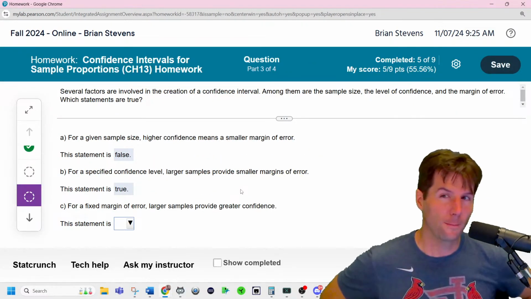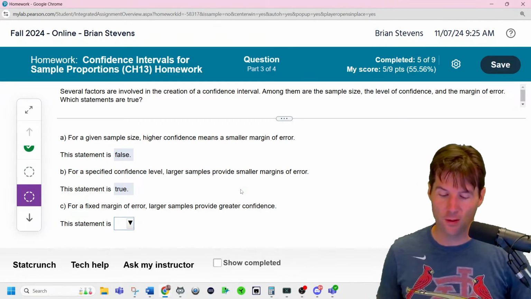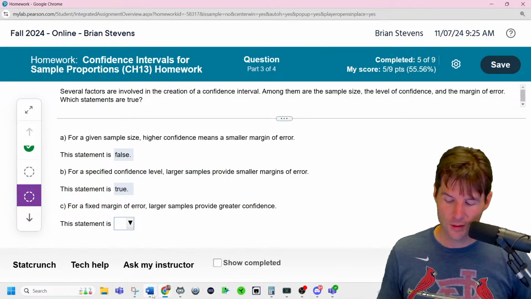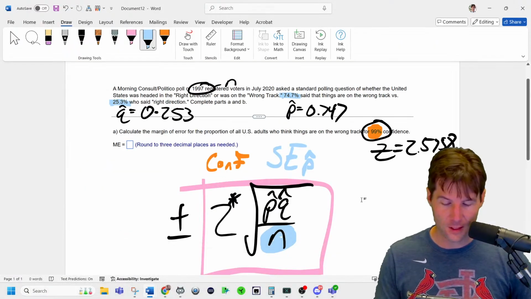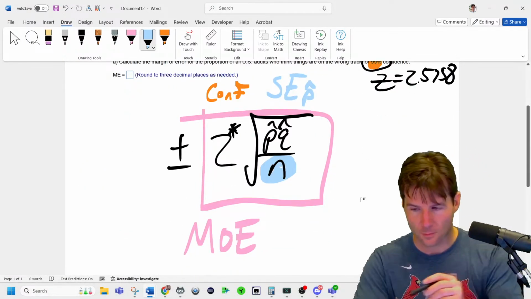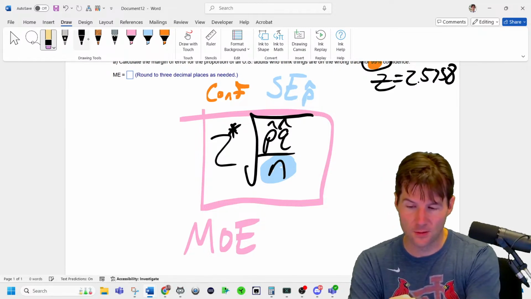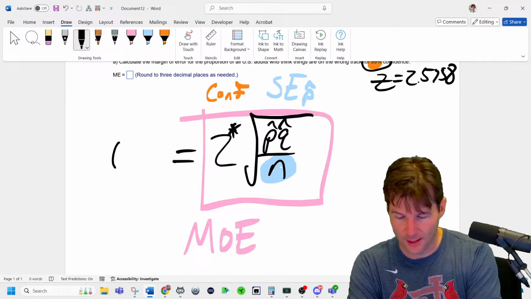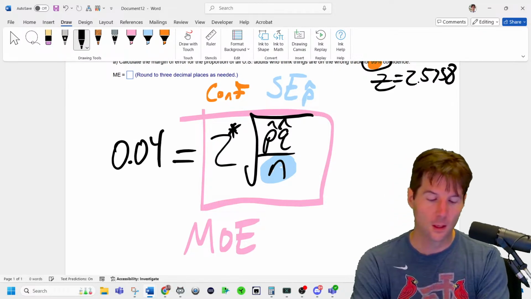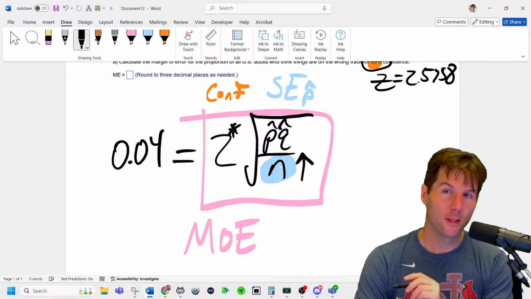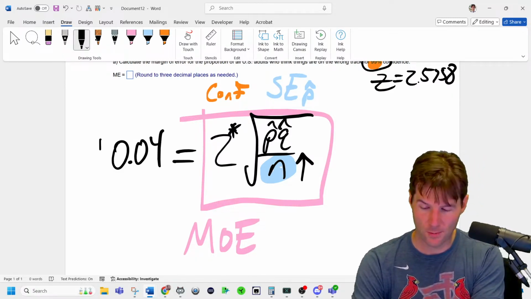This one is tricky. For a fixed margin of error, larger samples provide greater confidence. So this is saying that the margin of error is fixed at something like 0.04. If you have a larger sample, this is going to make the margin smaller.